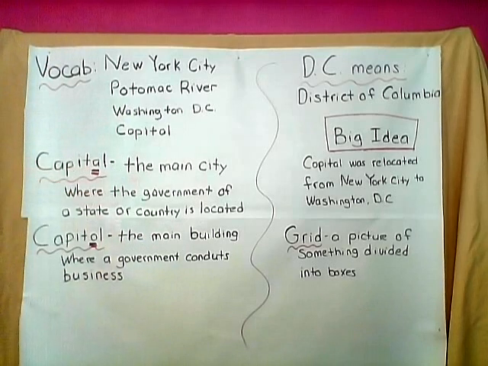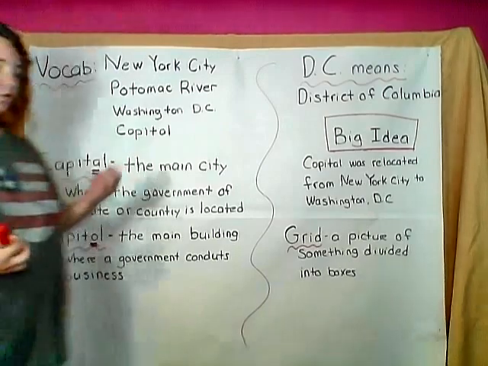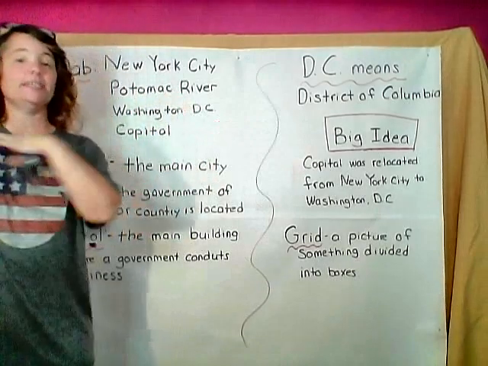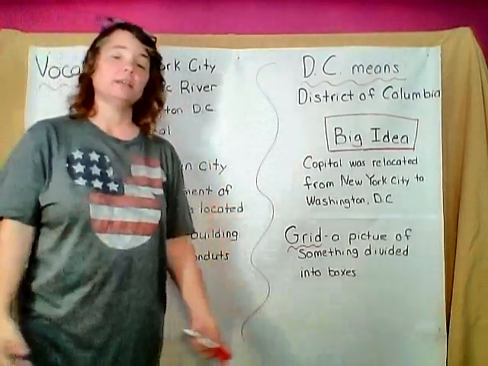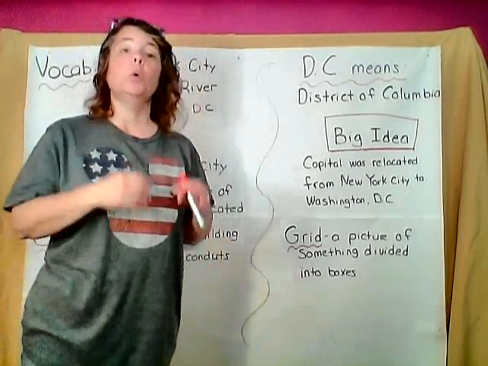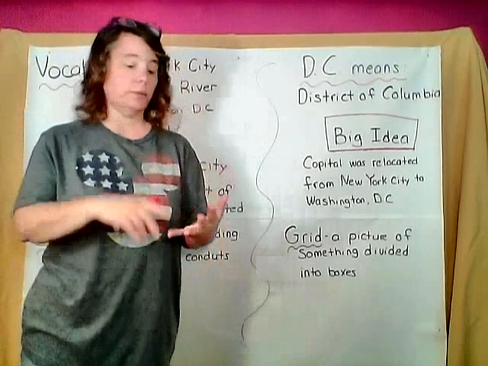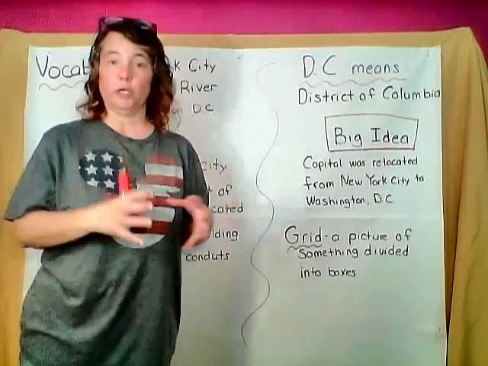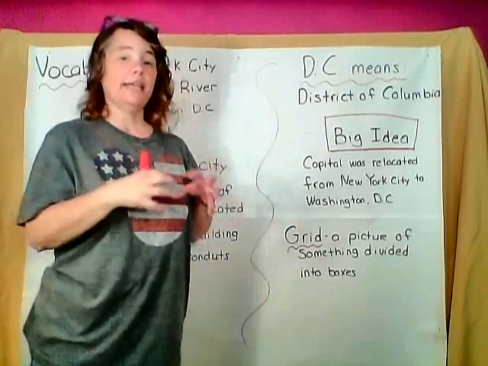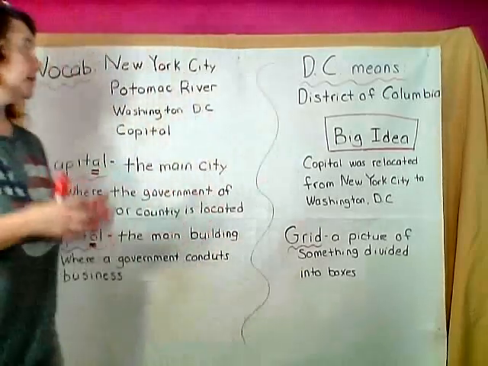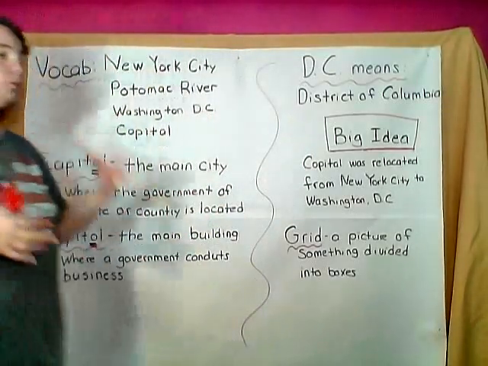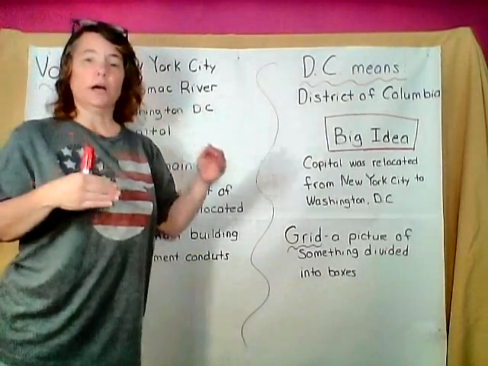All right, so our government, when it first started, when George Washington was first president, the government would move from state to state to state to state to do its business. George Washington thought, that's a lot of work. I don't want to keep doing that all the time. He wanted a permanent place where Congress could do their business, where he could do his business, where the judicial branch could do their business. They wanted a permanent spot. So he decided he wanted to have the capital in one place without moving around. Right now, they had one in New York, but they wanted to move it to another place.